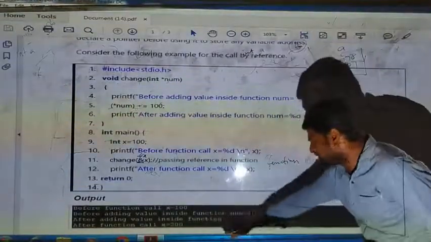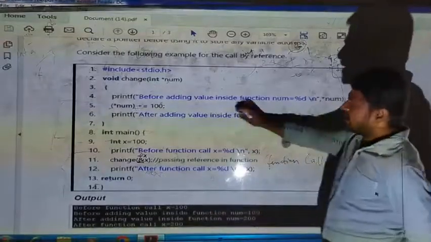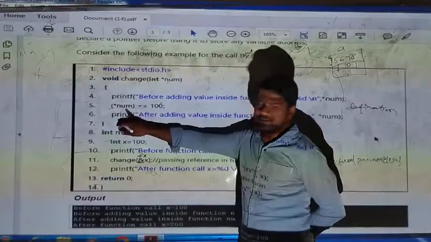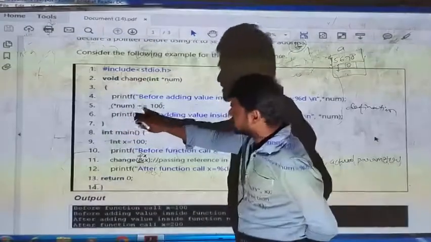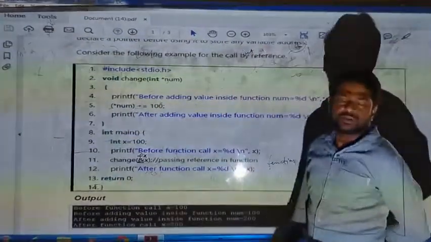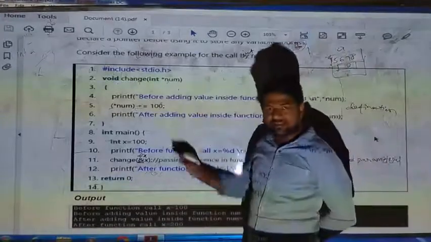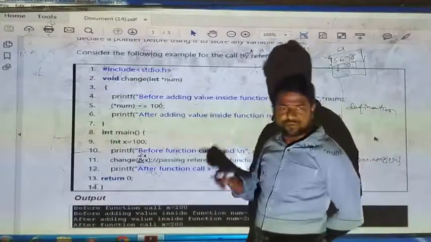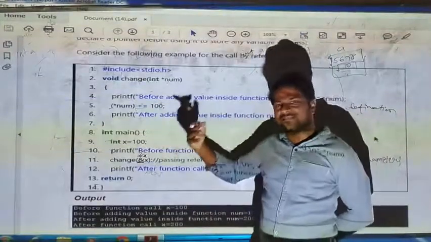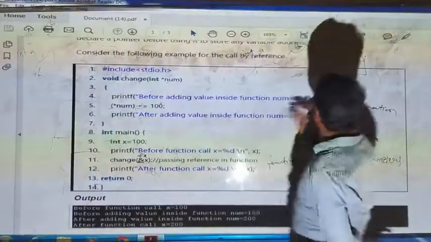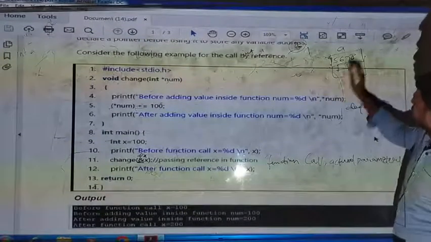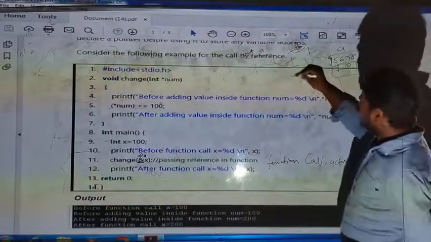Inside the function, num is equal to 100. Then we have given one formula here: the value at the address of num plus equals 100. So the address of the number variable adds 100 within it. First it is 100, right?